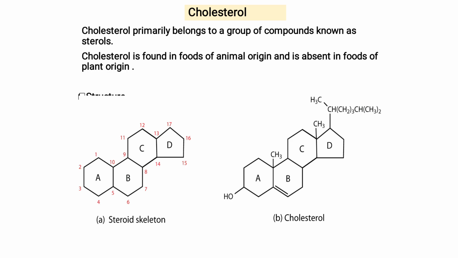When the steroid nucleus has carbons 18, 19, 20, 21, 22, 23, 24, 25, 26 and 27, C27 and H45OH, it is called a steroid. See properly, when the numbers are given, on 13 it is given 18, on 10 it is given 19, and on the upper position of 17 the side chain attachment starts: 20, 21, 22, 23, 24, 25, 26, 27. C27, it is cholesterol.